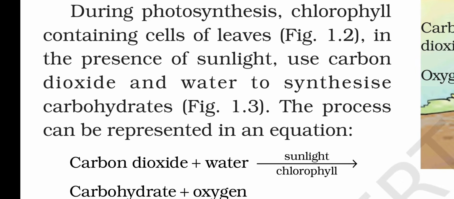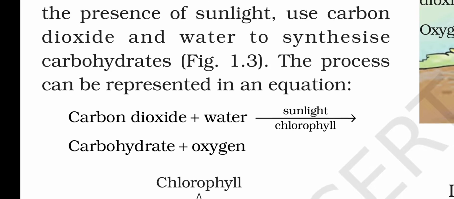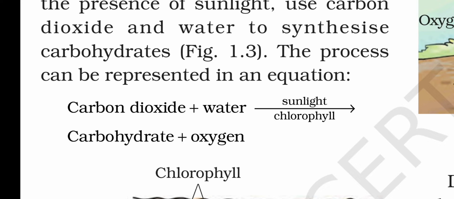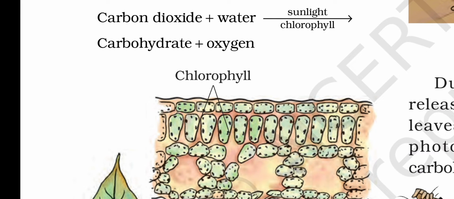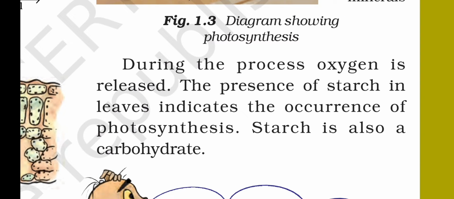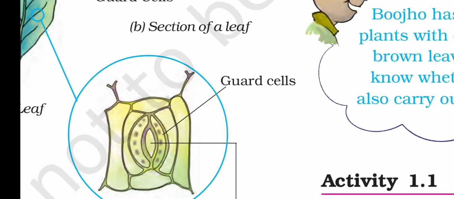During photosynthesis, chlorophyll containing cells of leaves, in the presence of sunlight, use carbon dioxide and water to synthesize carbohydrates. The process can be represented in an equation. Carbon dioxide plus water, in the presence of sunlight and chlorophyll, produces carbohydrates plus oxygen. During the process, oxygen is released. The presence of starch in leaves indicates the occurrence of photosynthesis. Starch is a carbohydrate.